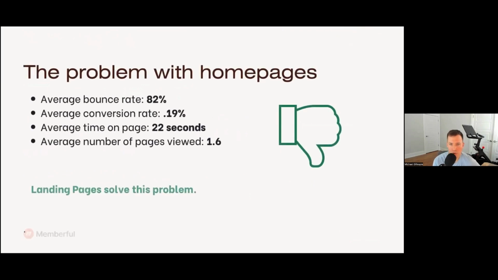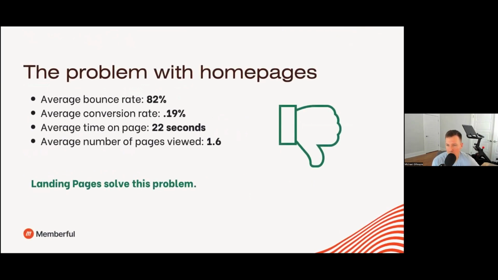So the problem with homepages, if you just look in the membership industry, the average bounce rate is about 82%. And what that means is that 82% of folks who land on the homepage of your website exit within just a few seconds. The average conversion rate across the membership industry for home pages on your website is 0.19%. The average time spent on the homepage is 22 seconds, and the average number of pages viewed is 1.6.